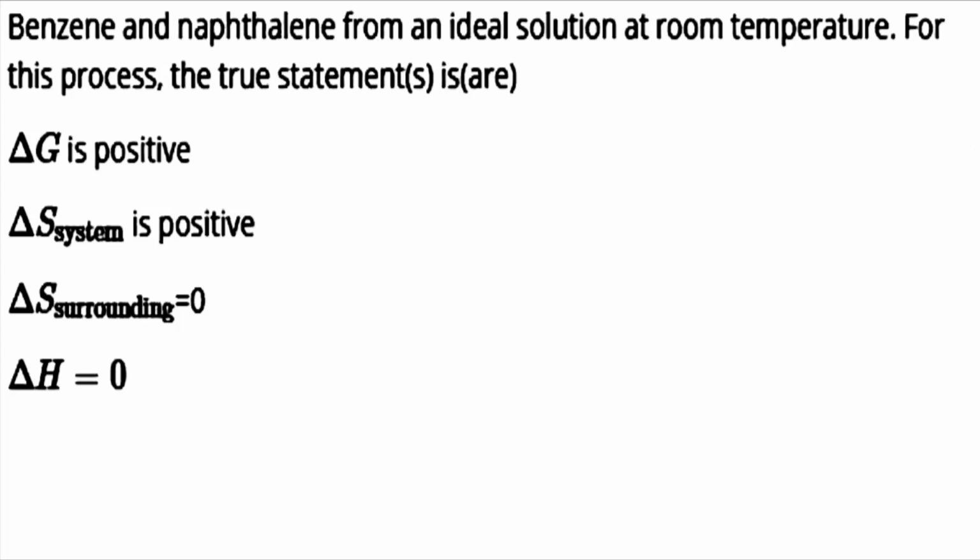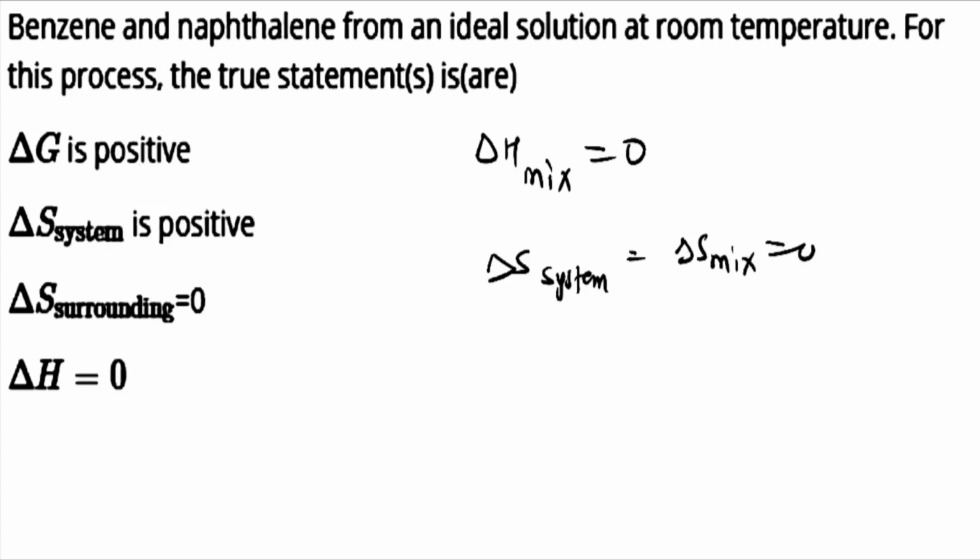Hello and welcome. The question is benzene and naphthalene form an ideal solution at room temperature. So if the ideal solution is there, then the delta H of mixture is 0 and the delta S of the system or the mixture is also 0 because there is no heat involvement, either heat is being released or absorbed. This is not observed in case of ideal solution.